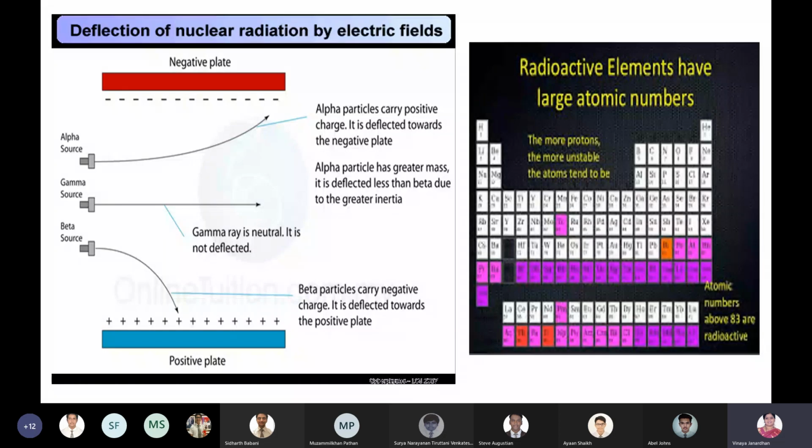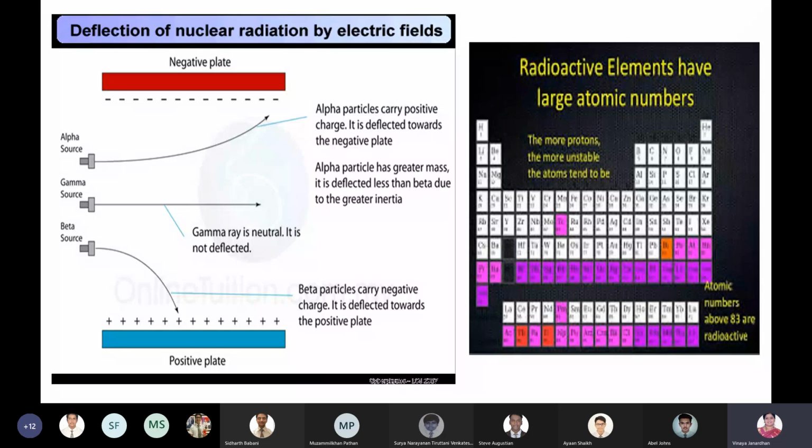What is a proton? Another name for a proton. Positive charge, yes. An alpha particle is an ionized helium atom. What is a proton? An ionized hydrogen atom. You remove an electron from a hydrogen atom. What is left? 1 proton. So a proton is an ionized hydrogen atom, and an alpha particle is an ionized helium atom. Now these alpha particles, a stream of positively charged particles, are deflected towards the negative plate.